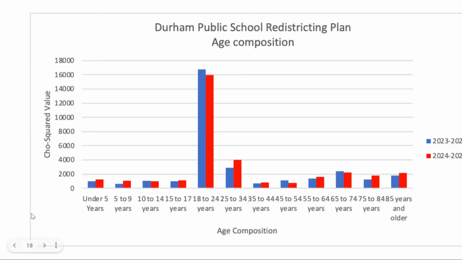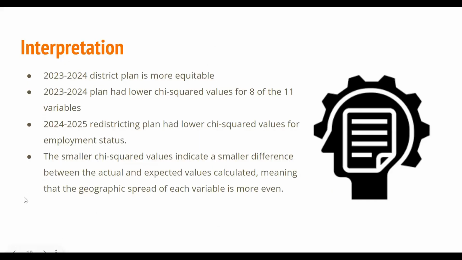Age is skewed here, probably due to Duke's campus being mostly within one elementary school district. Overall, the 2023 to 2024 district plan is more equitable based on the variables we chose to look at.